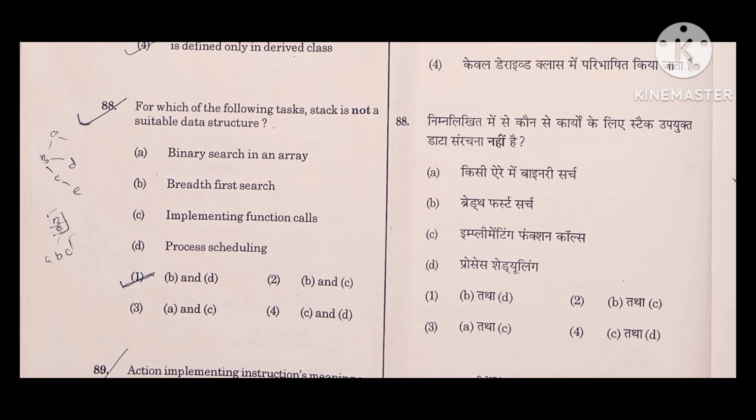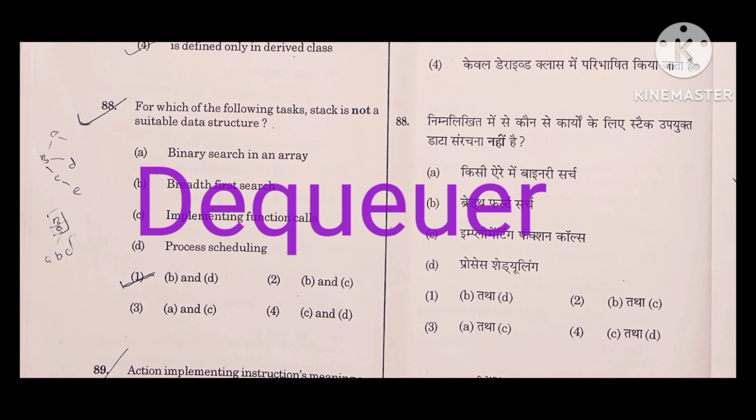Now here first we know how many types of queue there are. There are basically 4 types: simple queue, double-ended queue, circular queue, and priority queue. One important term is dequeue, the double-ended queue, where we can insert and delete elements from both ends.